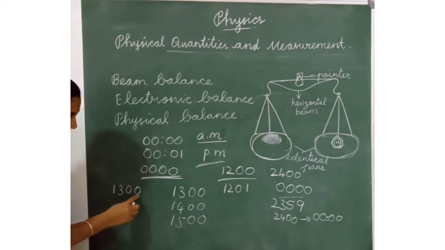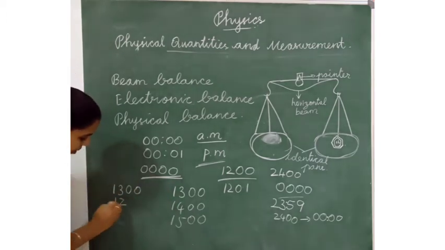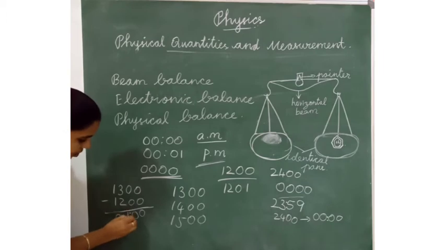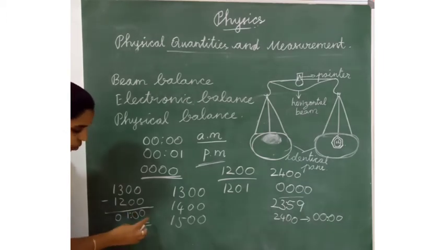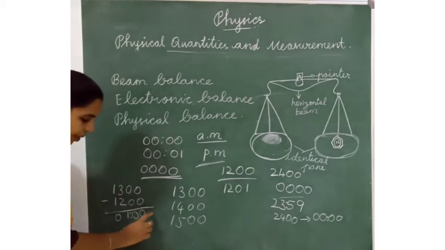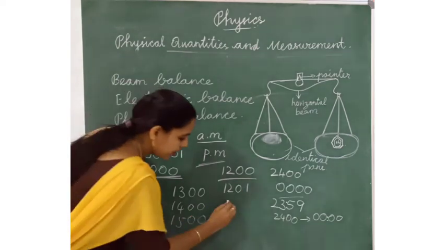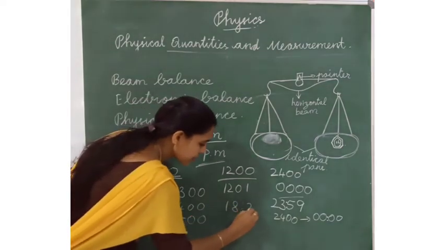13 hours. Then we have to find the 12 hour clock. What do we have to do? Subtract 12 hours. So we will get 1. So now this is 1 o'clock, 1 p.m. This is the 12 hour clock. For example, the time now is